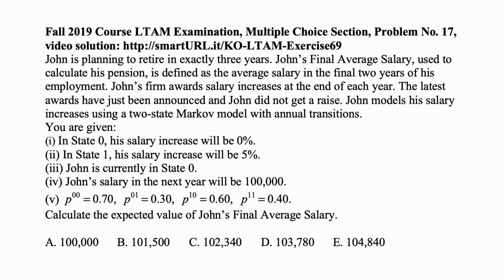Probability of transition from state 0 to state 0 is 0.70. Probability of transition from state 0 to state 1 is 0.30. Probability of transition from state 1 to state 0 is 0.60. Probability of transition from state 1 to state 1 is 0.40. Calculate the expected value of John's final average salary.